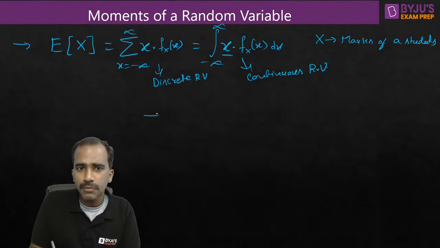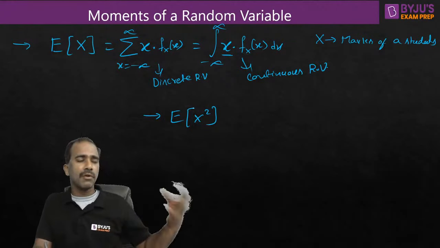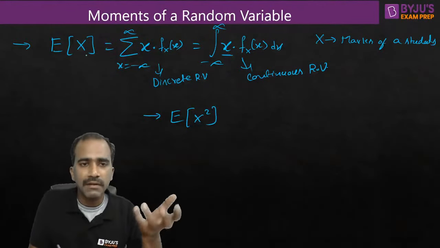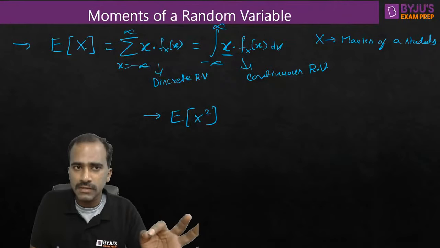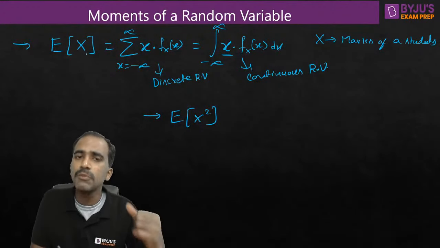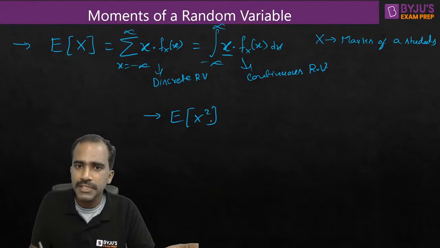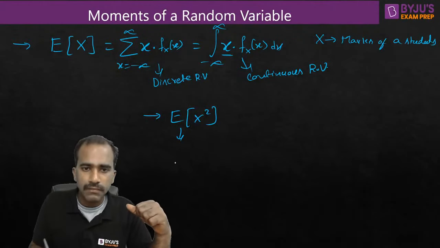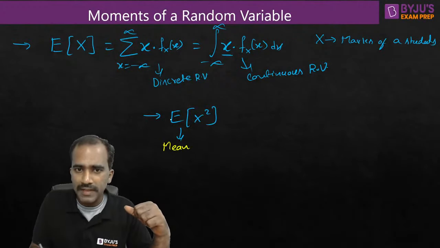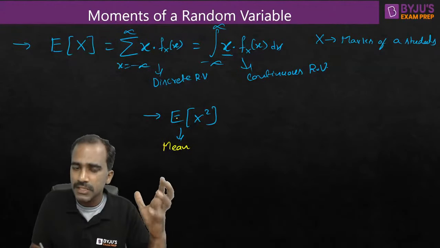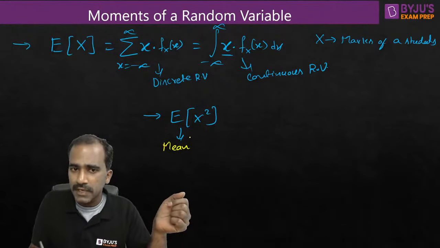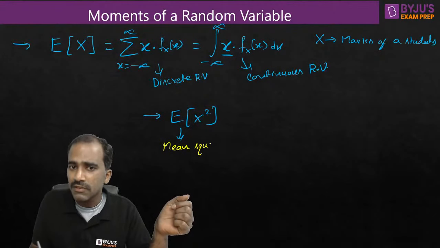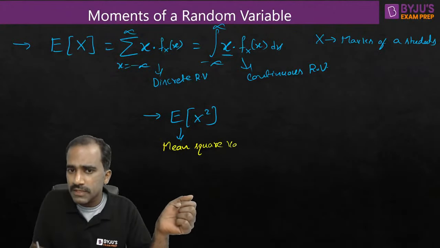Now let us see a few more things. Expectation of x square. We want the average of x, that's fine, but we are not only interested in the average value of the random variable, sometimes we are interested in a few more averages also. One such average is expectation of x square, which we also call the mean square value. Expectation means mean or averaging. Expectation is average value or mean value. Expectation of x square means mean of the squared value. We are squaring the random variable and then finding the average or mean value. That's why we call it the mean square value.